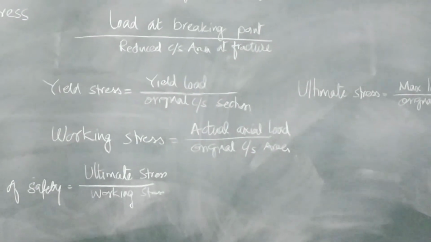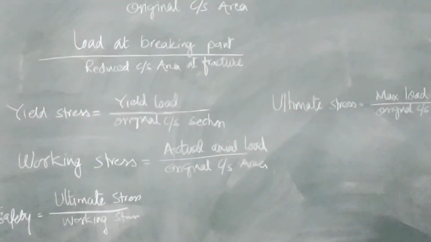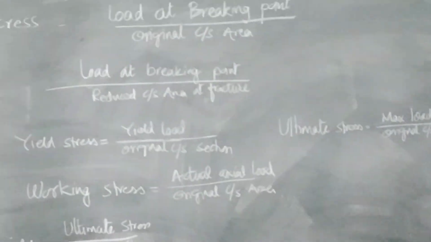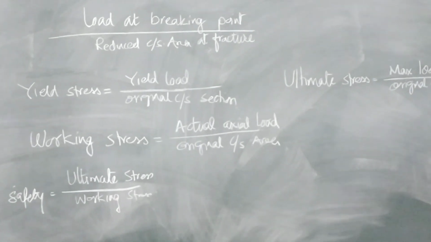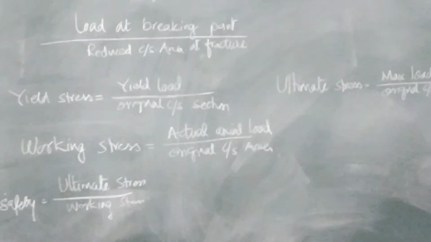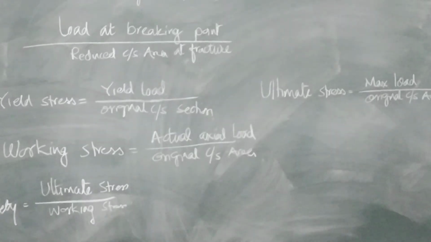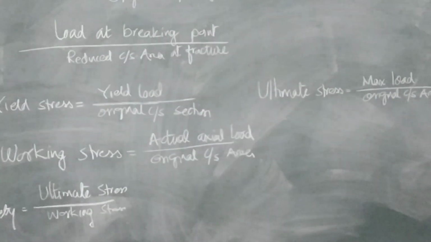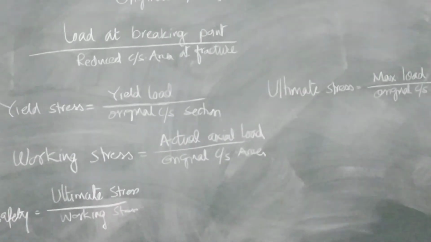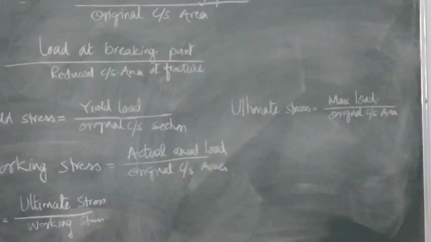Then we have studied thermal stresses. Temperature deformation delta L is alpha T into L, where alpha is the coefficient of thermal expansion, T is the change in temperature, L is the original length. Thermal strain e is delta L upon L. So, delta L, as we have discussed, is alpha T into L, upon L. So, alpha into T. And temperature stress sigma is equal to alpha T into capital E, which is Young's modulus.